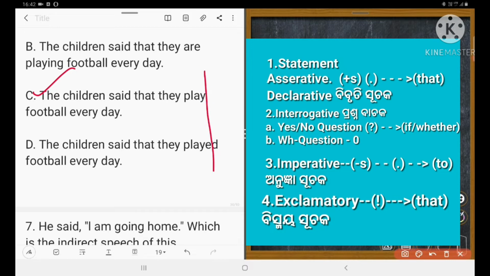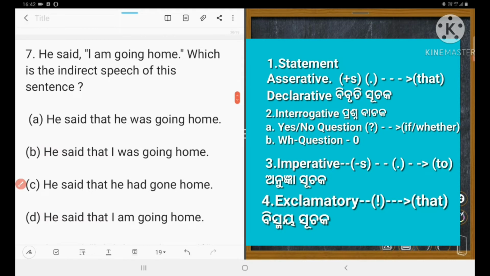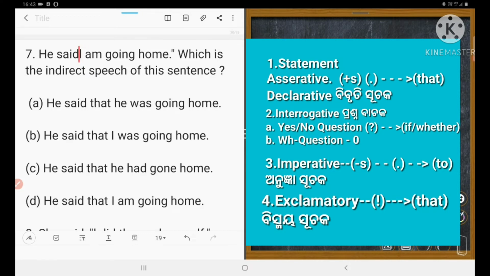Next question is what? 7. He said, I am going home. Which sentence is the indirect speech of this sentence? Yes, the sentence in inverted comma is a statement having a subject and ends with a full stop. So instead of inverted comma, we shall use what? That. Let's use that.